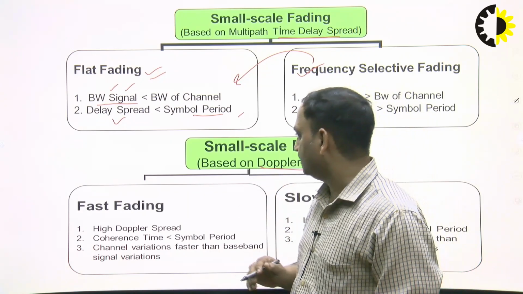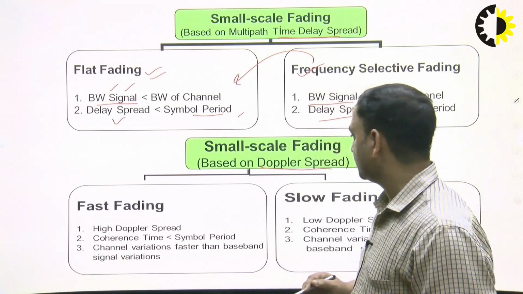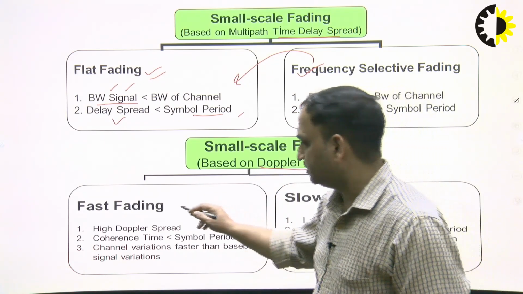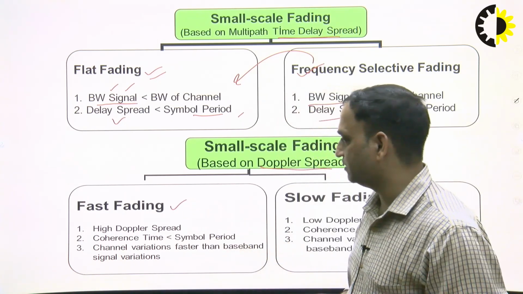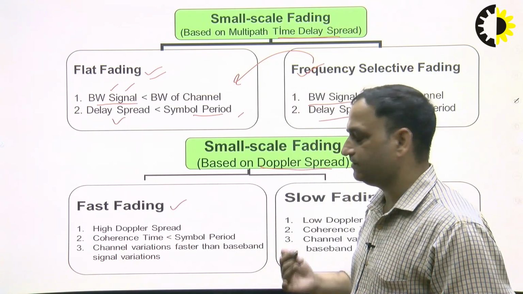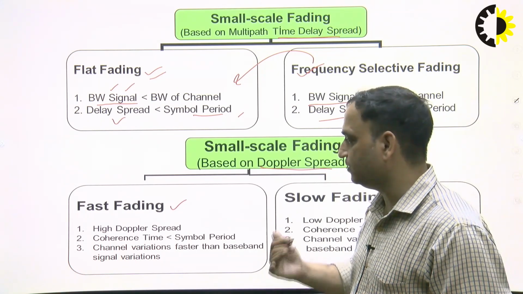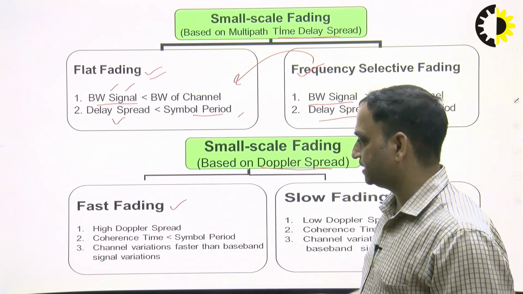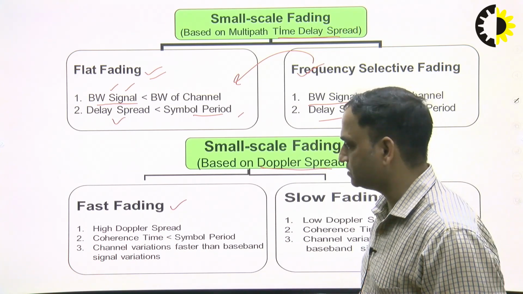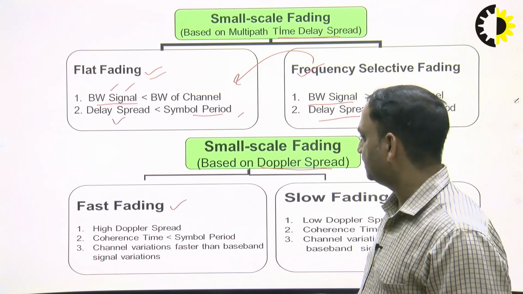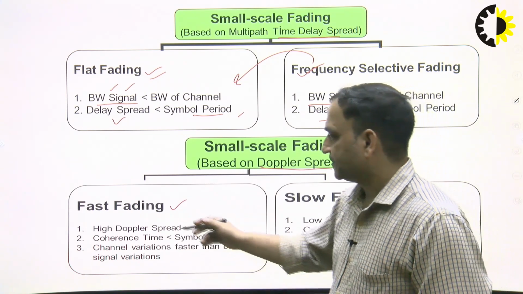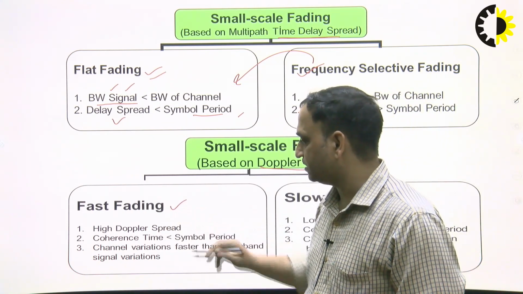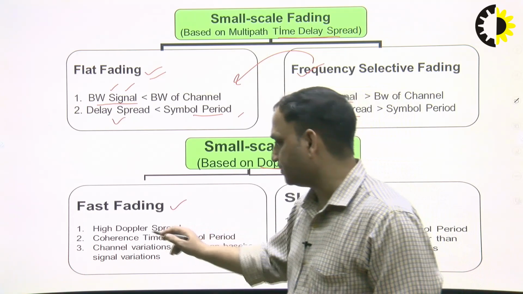Now come to the small scale fading that is based on Doppler spread. Again there are two types, which represent that the receiver is moving with respect to the transmitter. Because of the motion of the receivers or the objects, Doppler effects occur, and in this case fast fading occurs because of the high Doppler spread.